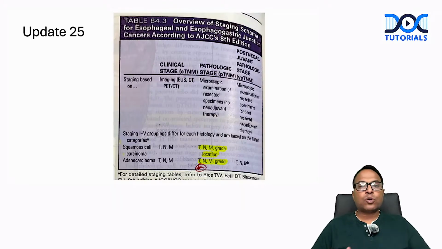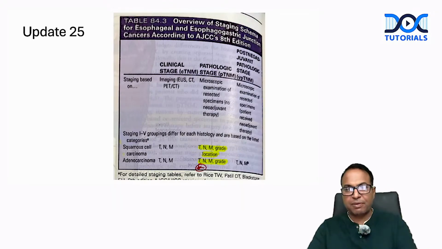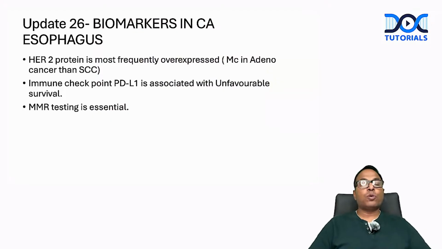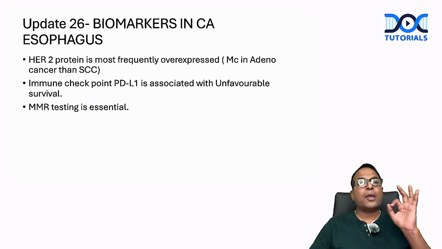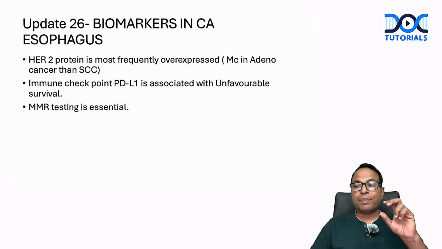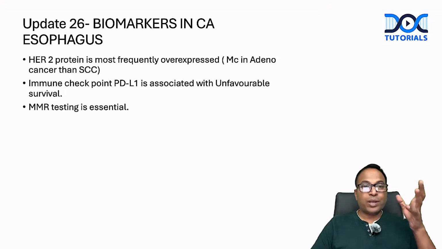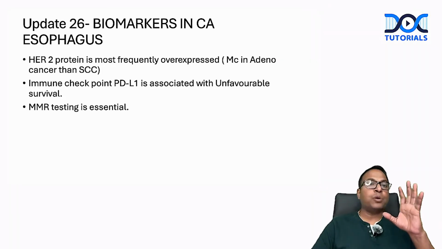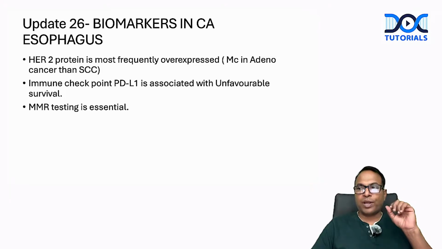So the only change is for pathological staging, where TNM is added with grade or location. That is for squamous. This is already there in the old edition. They have made a simplified table in this edition. So biomarkers are added now. The immunohistochemistry is done with the tissue taken in cancer. I'm telling you, there are so many updates with the cancer related topics. We don't know how much they will ask in the exams, but the new edition update has been done very clearly. We have to do biomarkers in CA esophagus from the biopsy tissue. Either post-operatively or pre-operatively, we can do it from the biopsy tissue. HER2 protein is most frequently overexpressed in adeno cancer.